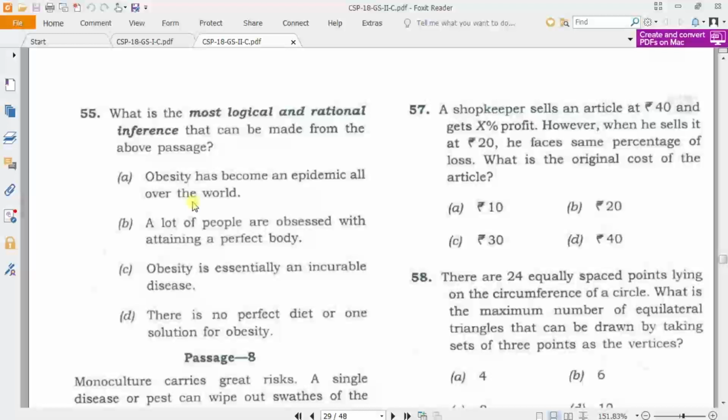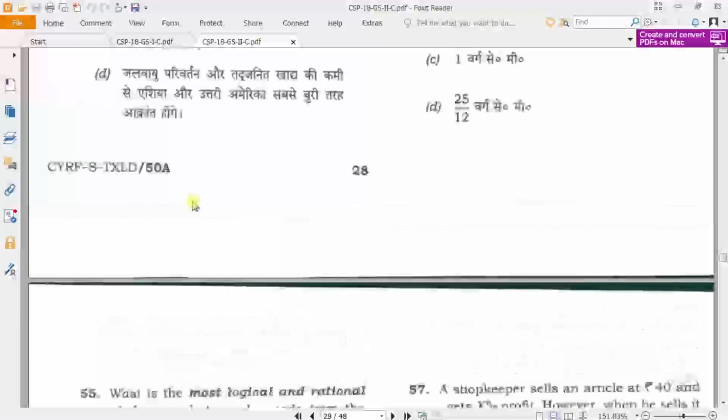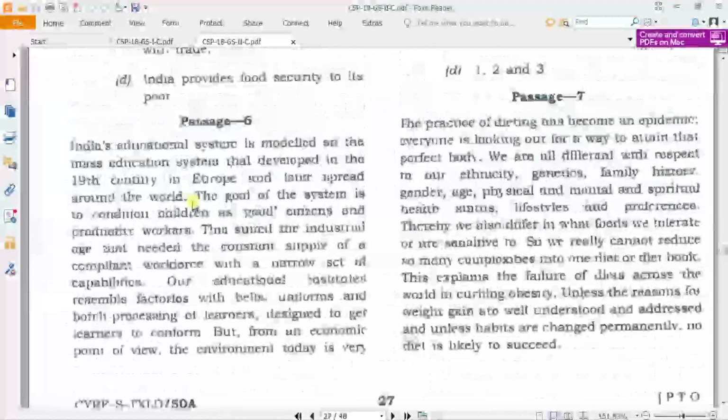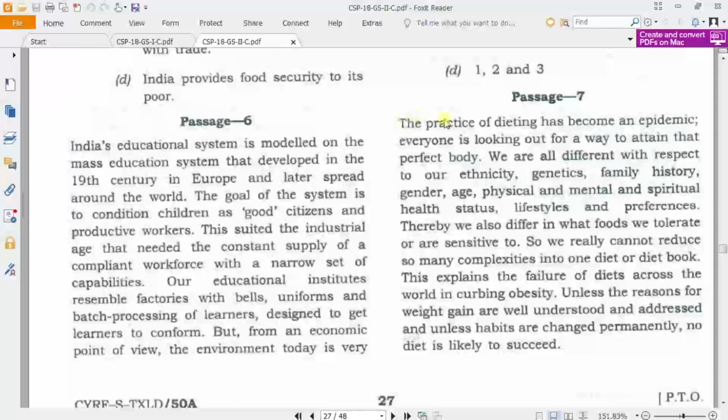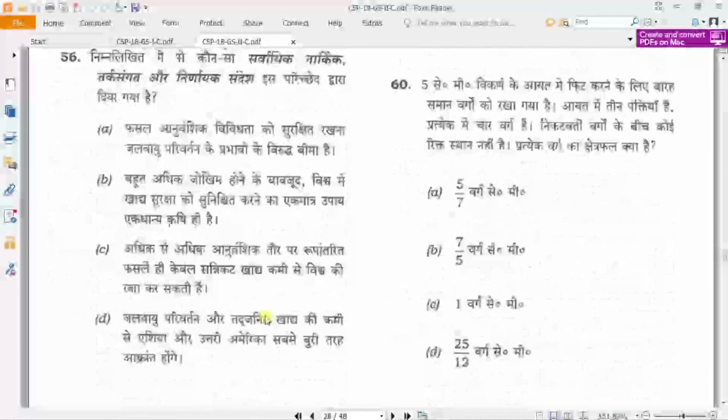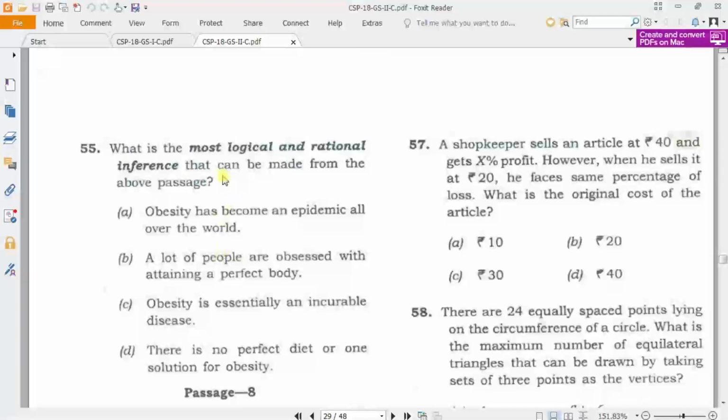In some paragraphs, let me show you, one paragraph is there and one question will be asked based on that paragraph, and you have to answer it logically and rationally. So what that paragraph says, we have to answer that.